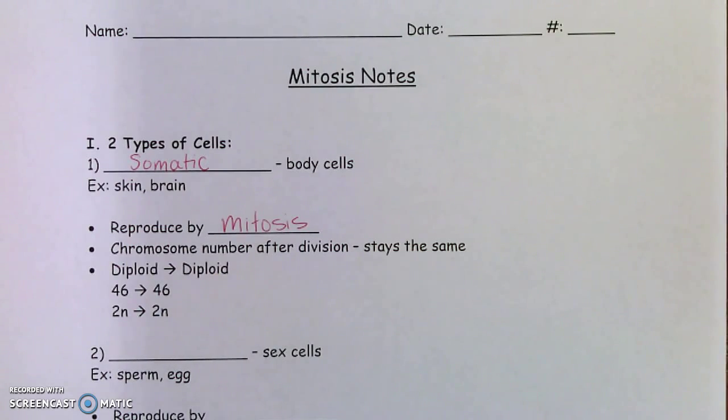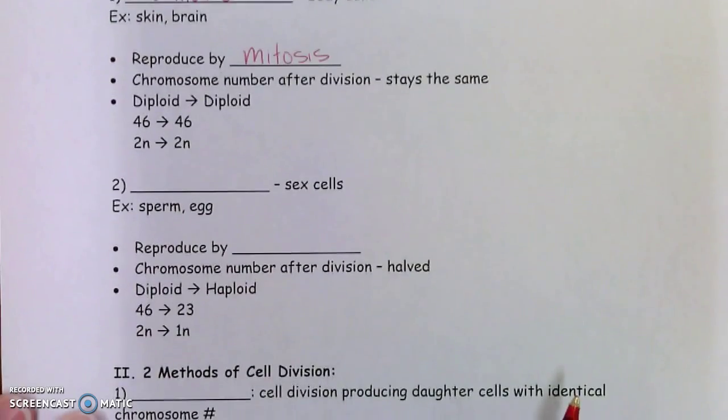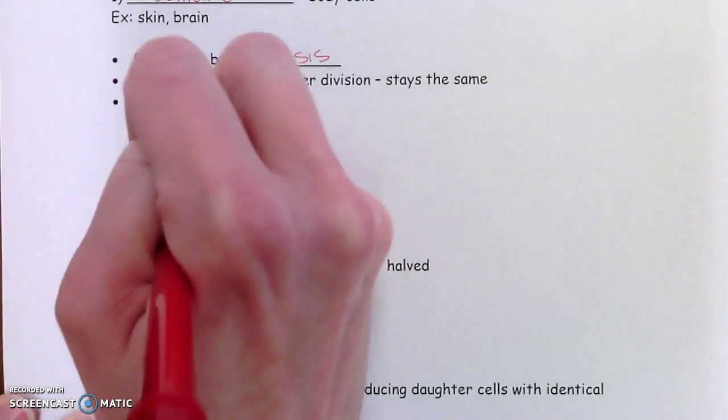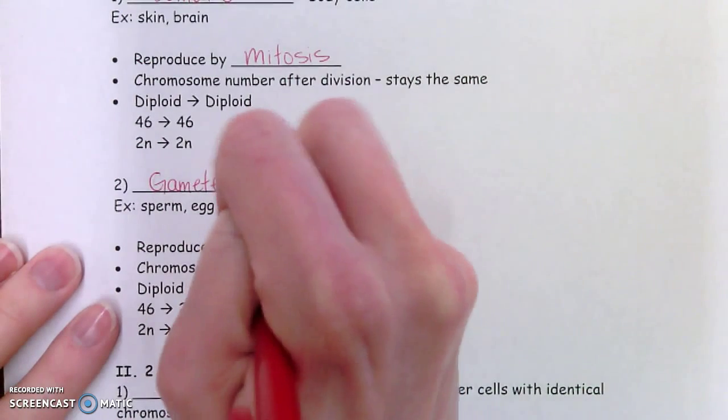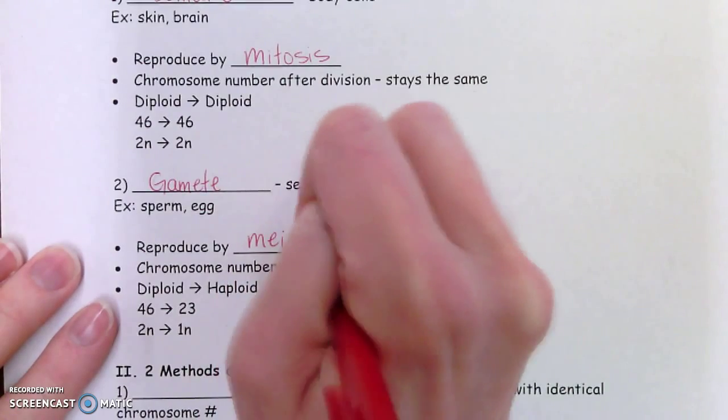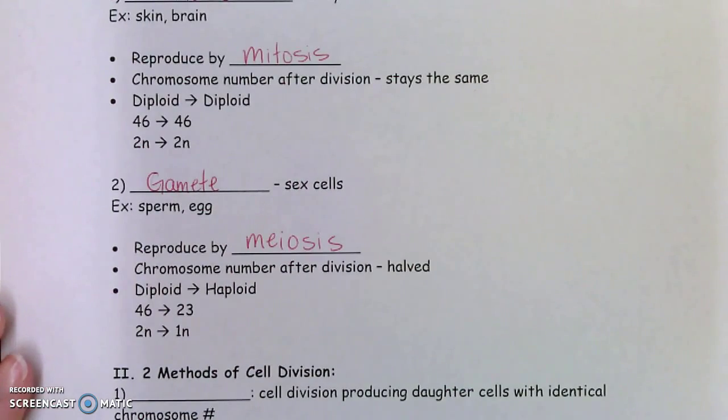The next type of cells we talk about are gametes. A gamete is a sex cell, okay, sperm cell or egg cell. These cells reproduce by meiosis. Okay, mitosis and meiosis look very, very similar, so they sometimes get mixed up. Mitosis happens with body cells, meiosis happens with sex cells.